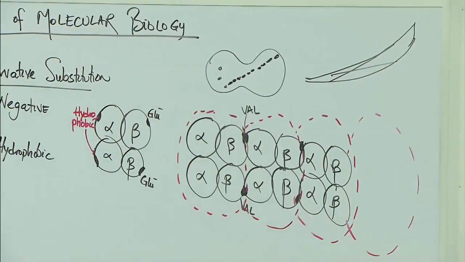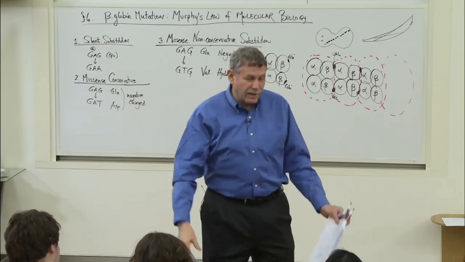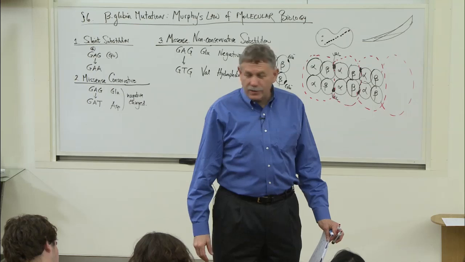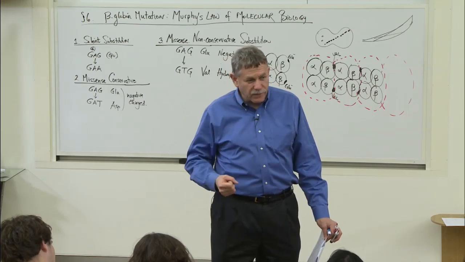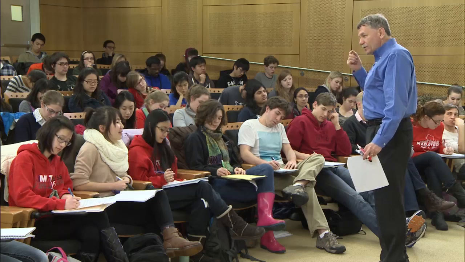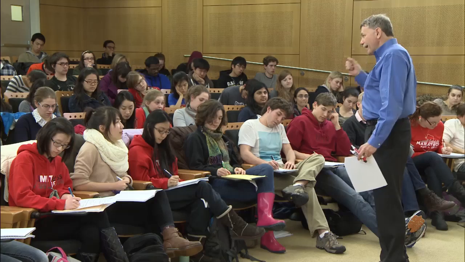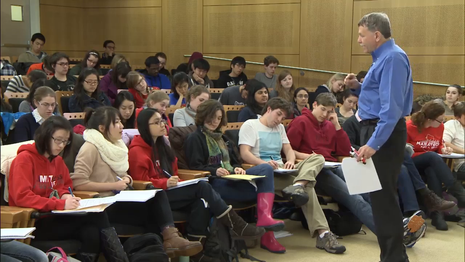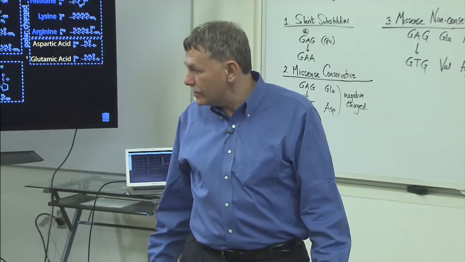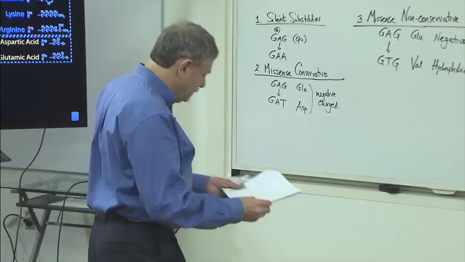And we call this sickle cell anemia. Sickle cell anemia is one of those Murphy's Law things where the single amino acid change creates a hydrophobic patch to match a hydrophobic pocket, and you get this long thing. That's what sickle cell anemia is. Pretty amazing.